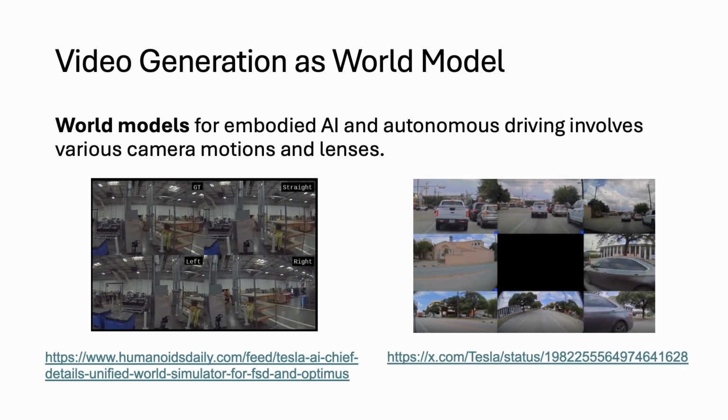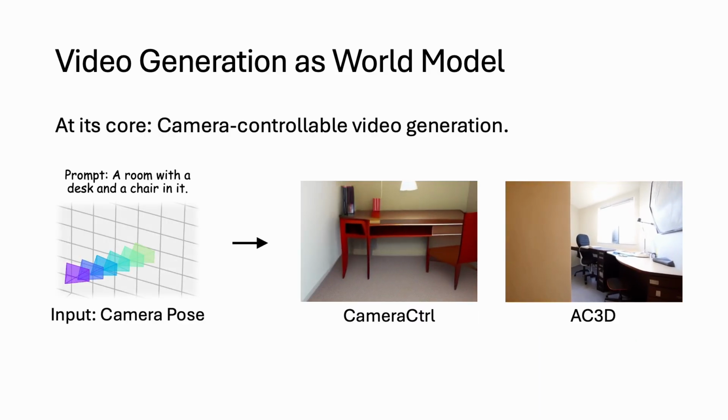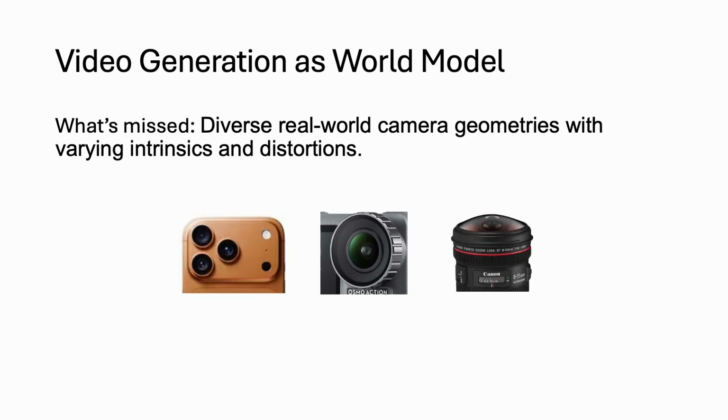Recently, video generation is rapidly evolving into a foundational technology for world models. These models are crucial for applications like embodied AI and autonomous driving, and at the very core of this evolution is the need for robust, camera-controllable video generation. However, to be truly useful, we must look beyond simplified scenarios. We need generalization to diverse real-world camera geometries, encompassing varying camera intrinsics and severe lens distortions.